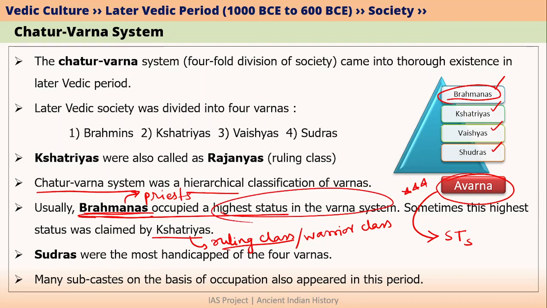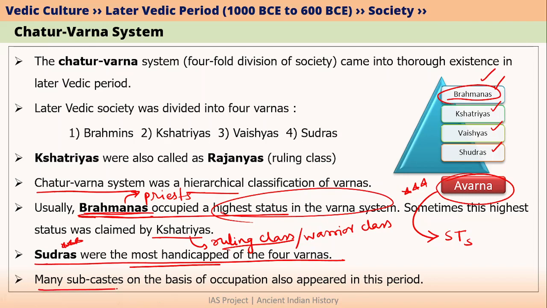But in case you have to use this information in the mains exam, then you will consider Brahmanas at the top of the table and Shudras and Avarnas at the bottom of the table. You won't require this knowledge directly in the mains exam for history, but you will require it for Indian society in GS paper 1. So Brahmanas or Kshatriyas were generally at the top of the table, but Shudras were always at the bottom. That is why we can say Shudras were the most handicapped of the four Varnas, which means that Shudras were at a disadvantage compared to the other three Varnas. We will talk more about these disadvantages in the coming slides.